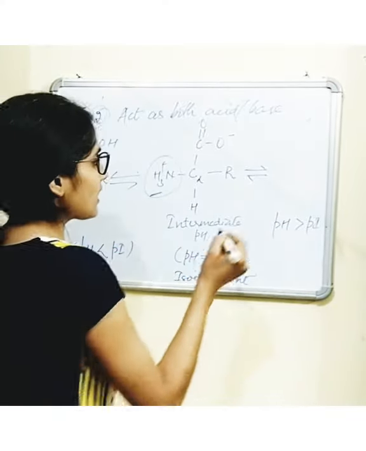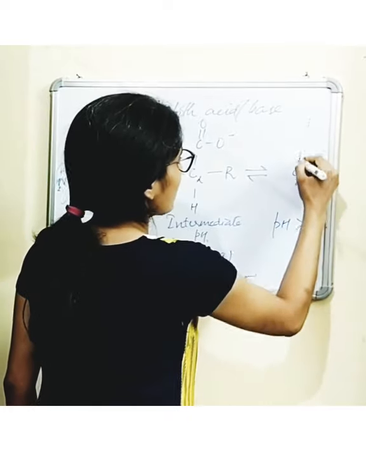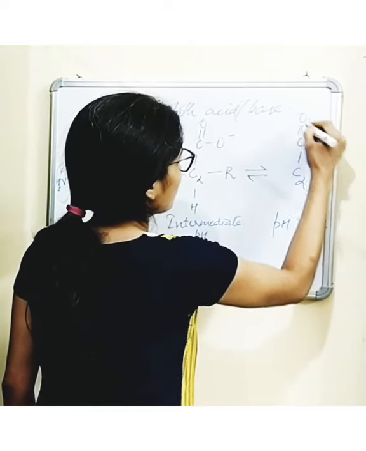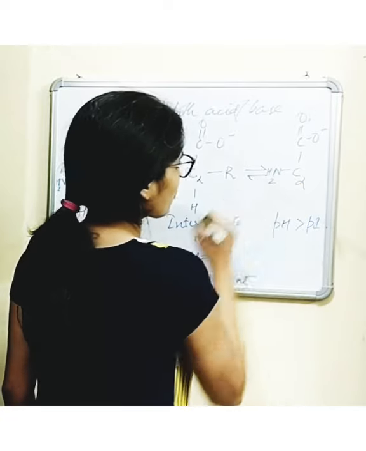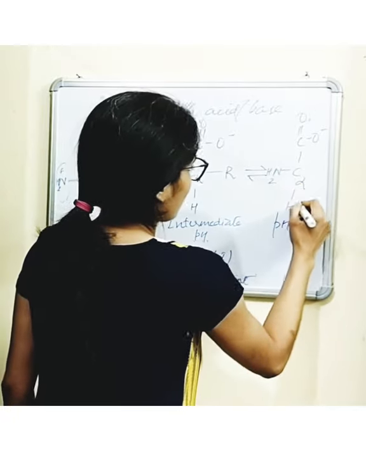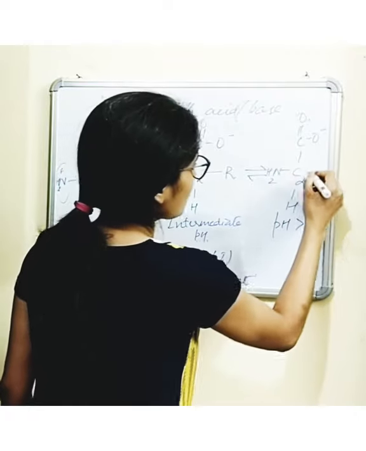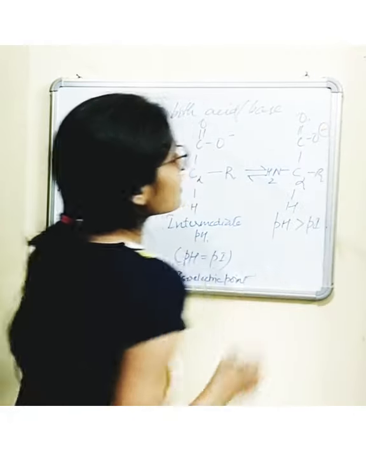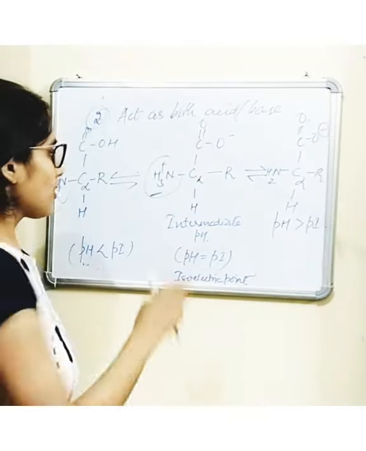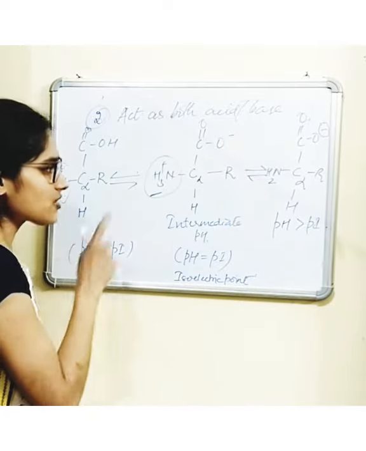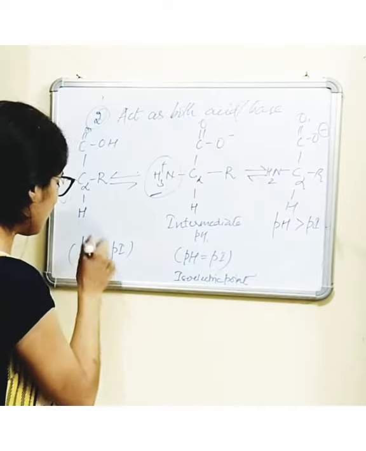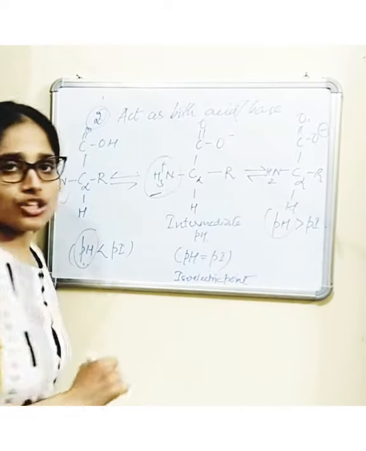And this molecule becomes negatively charged, because it is losing a proton and the positive charge goes away. However, there is negative charge here. So it is acting as both a base or an acid depending on the pH of the solution.